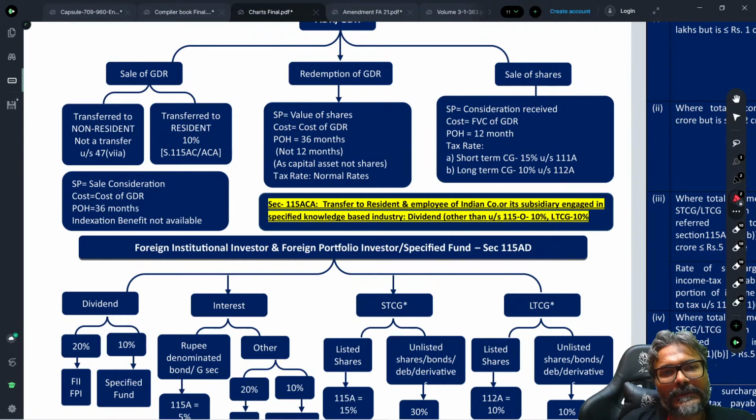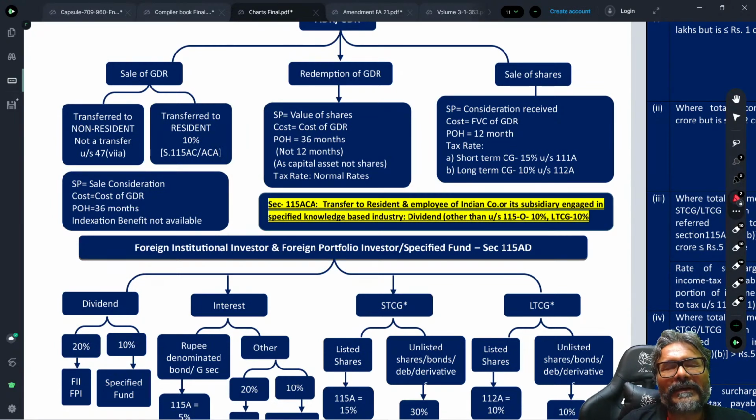And thereafter, students, be careful. If that ADR and GDR has been transferred by one non-resident to another non-resident, then in that particular case this will not be considered as a taxable transfer.